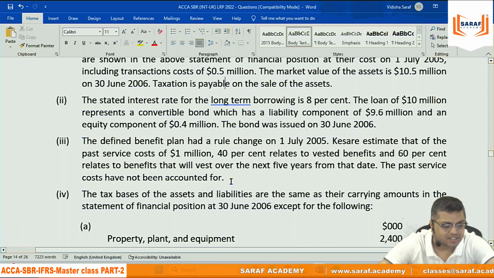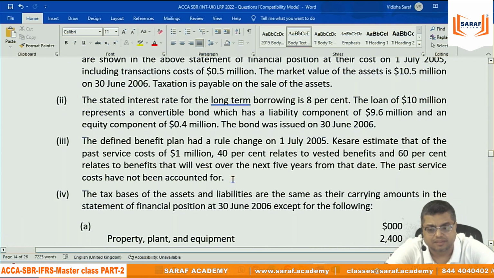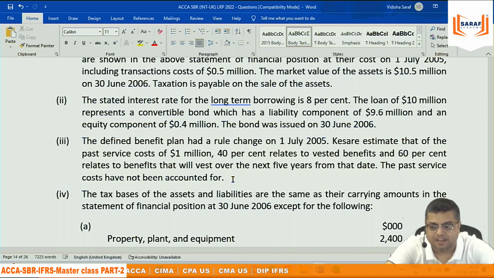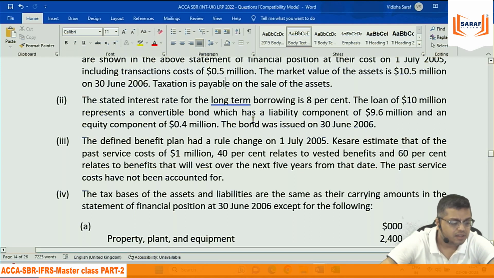The stated interest rate for the long-term borrowing is 8%. We will see what long-term borrowings are and all that. On the long-term borrowing, the interest rate is 8%. The loan of 10 million represents a convertible bond, which has a liability component of 9.6 million and an equity component of 0.4 million. The bond was issued on 30th June 2016. 30th June 2016 is the end of the year.